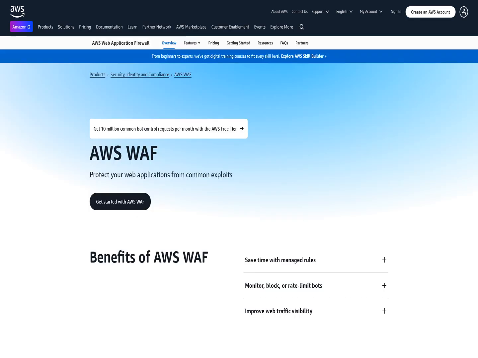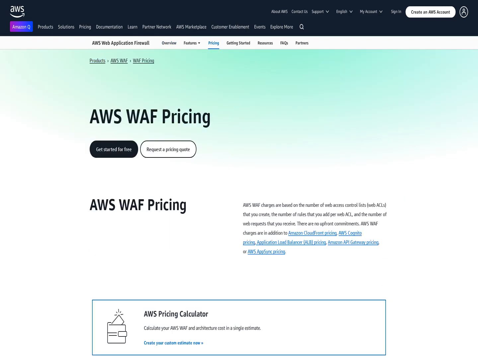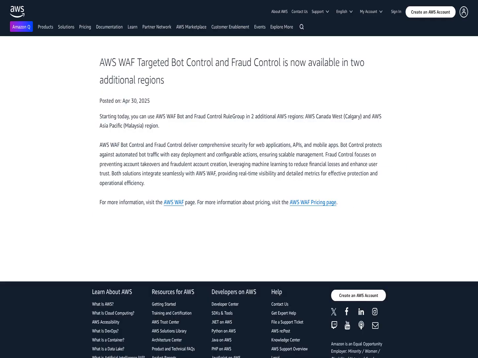AWS WAF targeted bot control and fraud control are now available in 2 additional regions, AWS Canada West and AWS Asia Pacific. These solutions deliver comprehensive security for web applications, APIs, and mobile apps by protecting against automated bot traffic with easy deployment and configurable actions, ensuring scalable management.